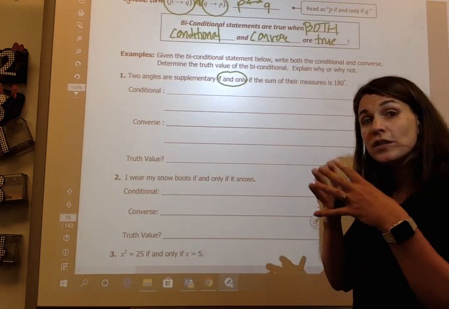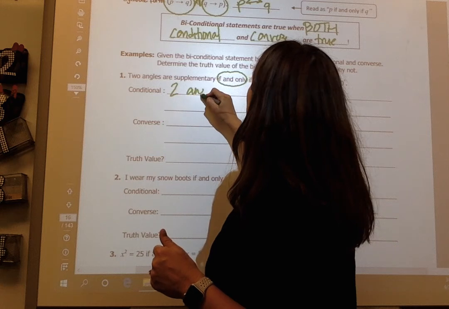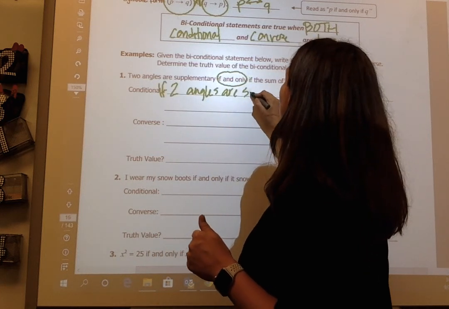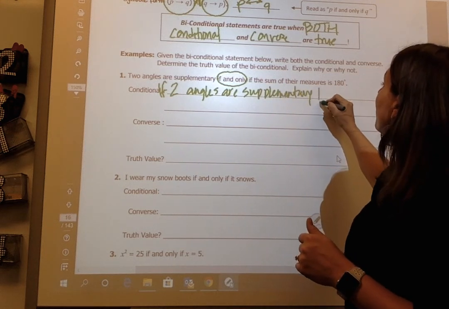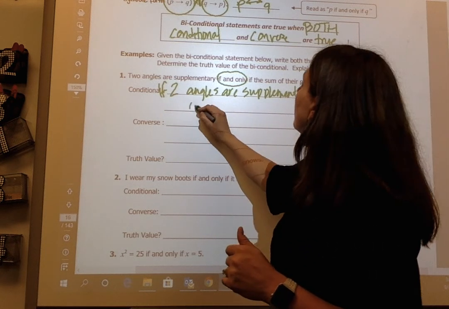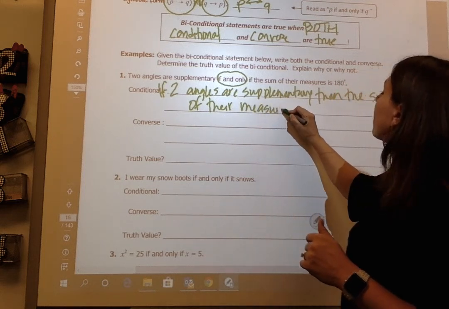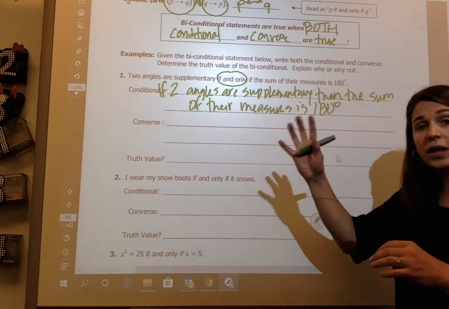So if I want to turn this into a conditional statement, I would say if two angles are supplementary, then the sum of their measures is 180 degrees. That's the conditional, if then.